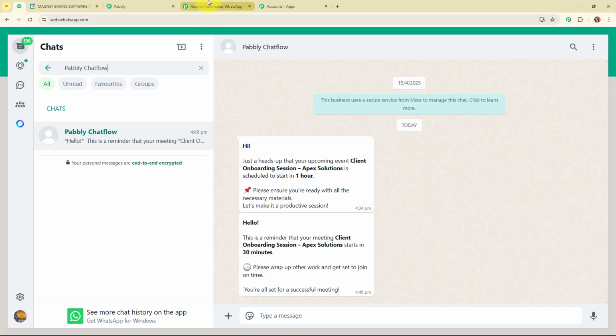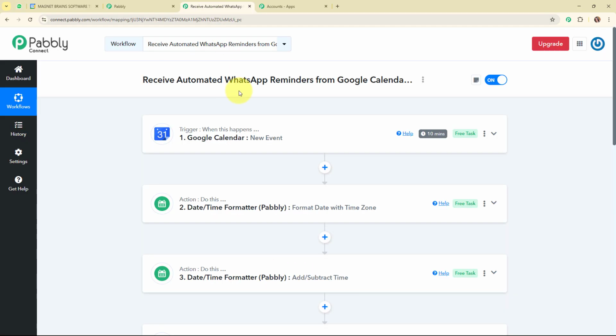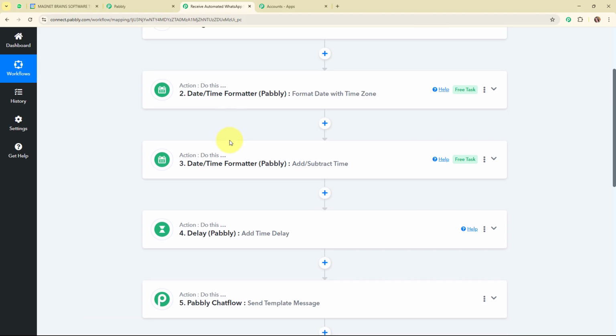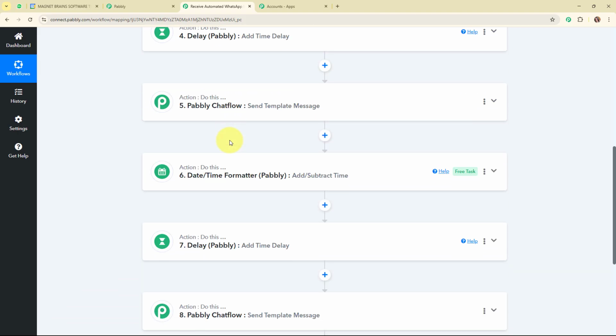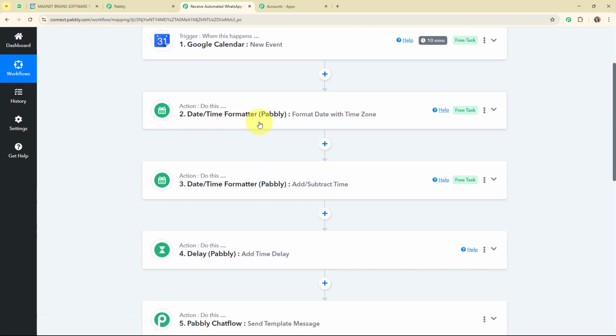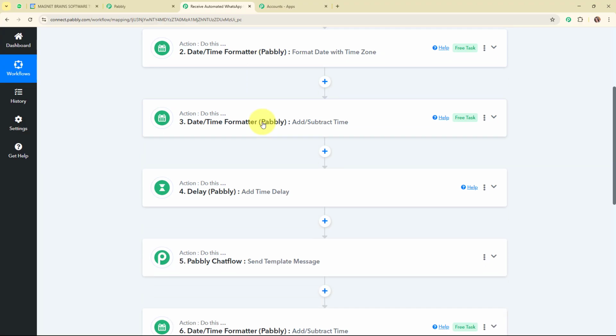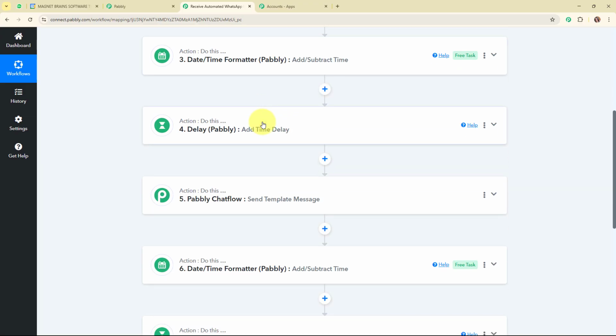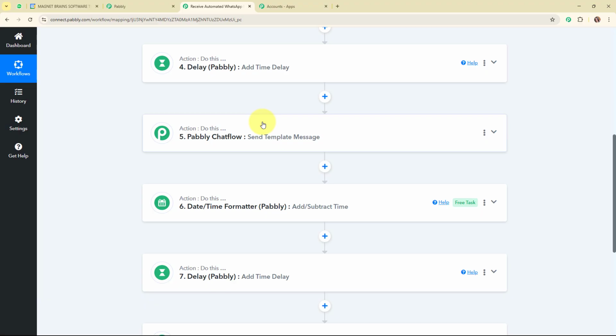Alright, so with this we have successfully set up our entire automation. Now here let me summarize this whole video for you. So here we have selected our trigger as Google Calendar, and our actions as Date Time Formatter by Pabbly twice, Delay twice, and Pabbly Chatflow, so that whenever a new event is scheduled in my Google Calendar, then automatically the start date and time is going to be formatted by using Date Time Formatter by Pabbly. And after getting the formatted date with time zone, we are going to subtract the particular time at which we want to send the reminder, and after getting the subtracted time, we are going to set a delay for that time, and after setting the delay, automatically we are going to send a template message, that means a reminder template message, through Pabbly Chatflow to our respective WhatsApp number.